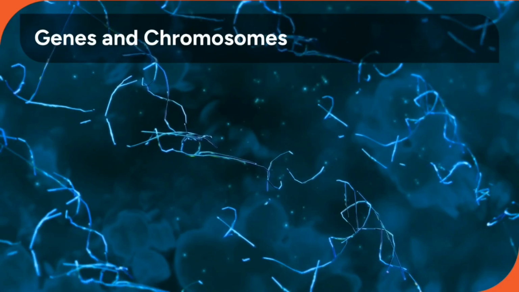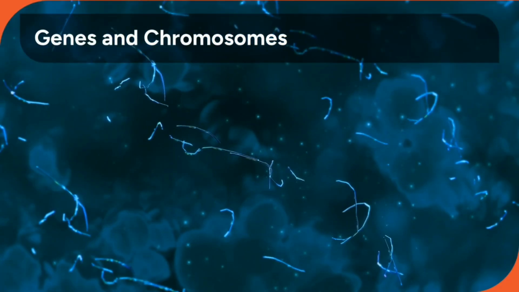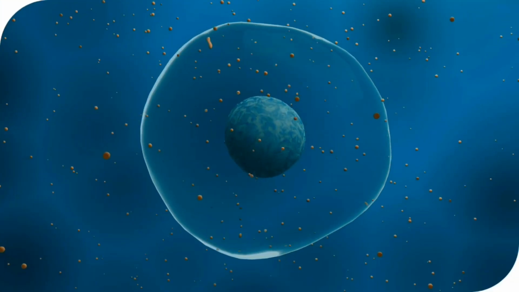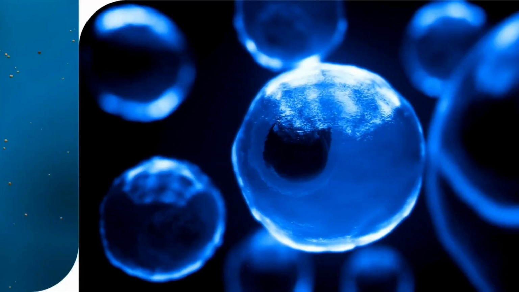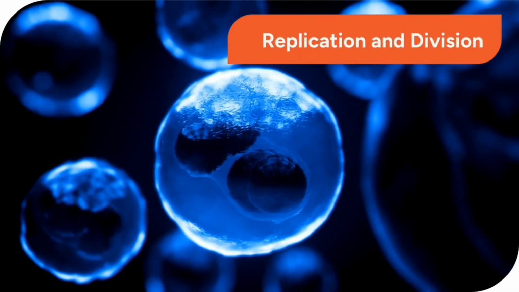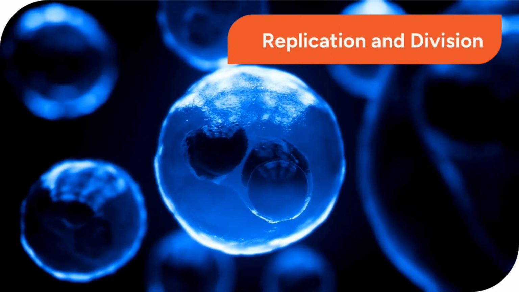The instruction manual is organized into chapters called genes, which are bundled together into structures known as chromosomes. Genetic information is constantly being used to perform the essential processes of life, from growth to repair. To grow and heal, our cells must divide. This requires DNA replication, ensuring each new cell receives a perfect copy of the blueprint.